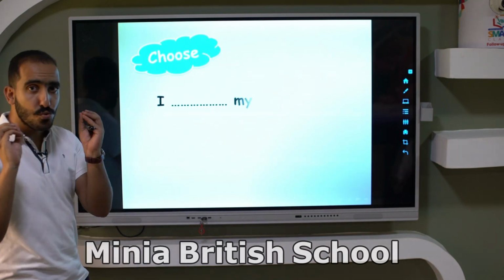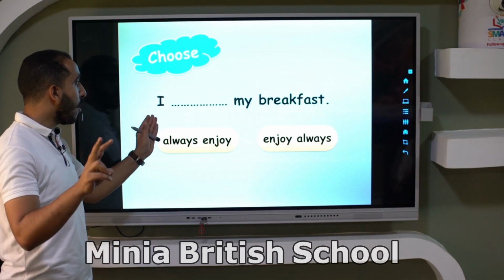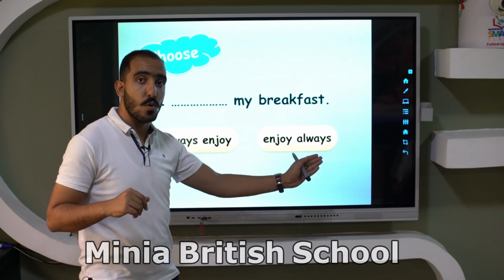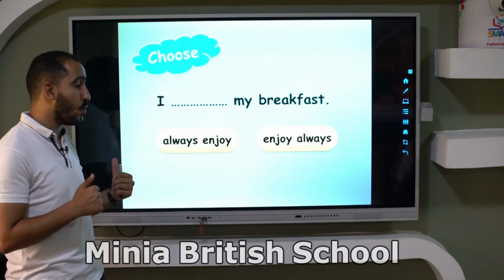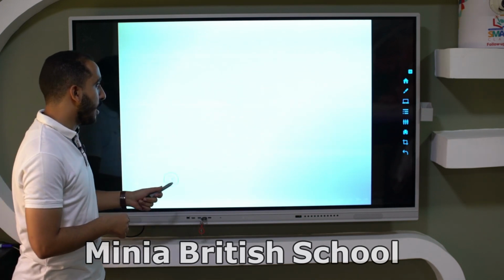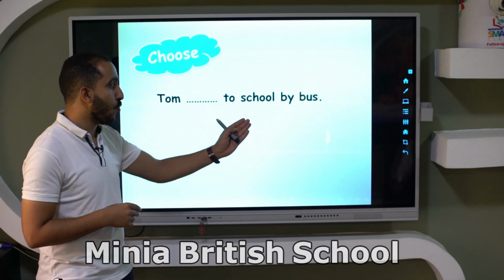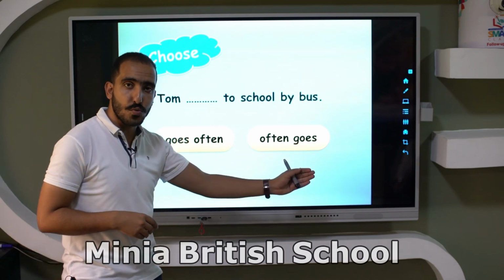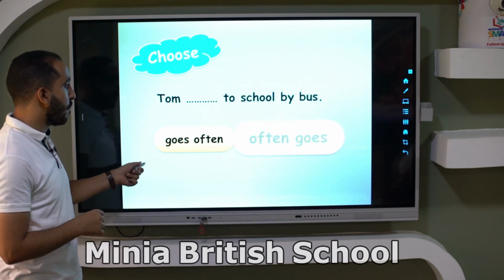I need you to choose. I will give you 2 seconds quickly. I blank my breakfast. Always enjoy or enjoy always? The adverb of frequency comes before the verb. So it will be, excellent, always enjoy. Quickly. Tom blank to school by bus. Goes often or often goes? Excellent. Often goes. Good job.